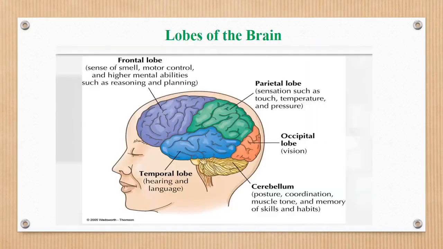In this slide, I am going to describe the lobes of the brain and their functions. The four lobes are the frontal lobe, parietal lobe, occipital lobe, and temporal lobe. The function of the frontal lobe is to control higher mental abilities such as planning and reasoning. Next, the parietal lobe. The function of the parietal lobe is to feel sensations such as touch, temperature, and pressure. The third one is the occipital lobe. The occipital lobe participates in vision processing. The temporal lobe is involved in auditory perception such as hearing and processes the information into meaningful speech.